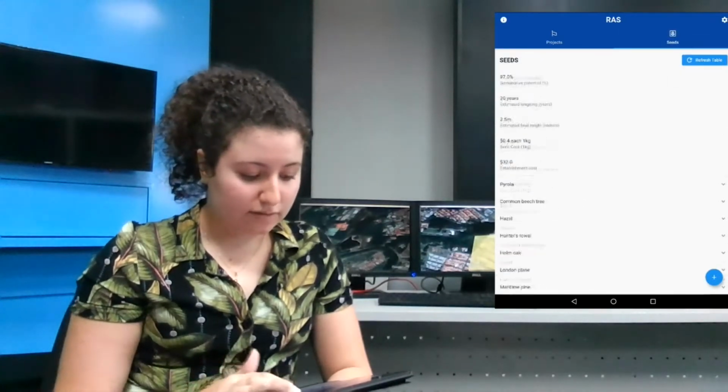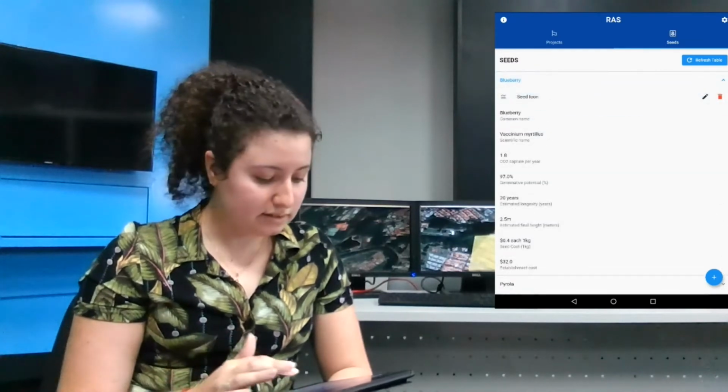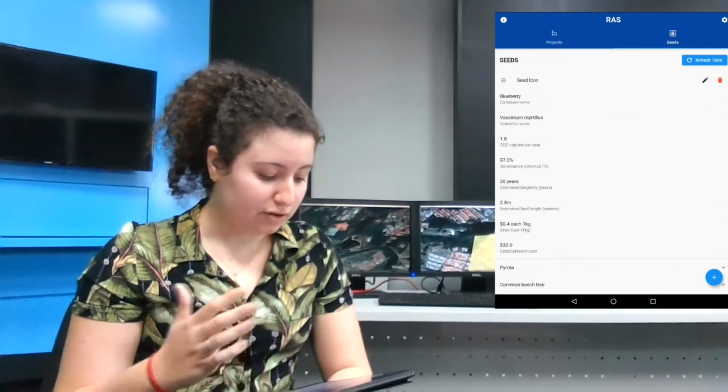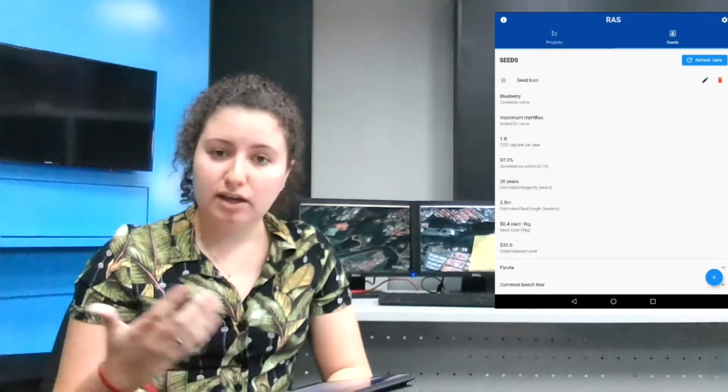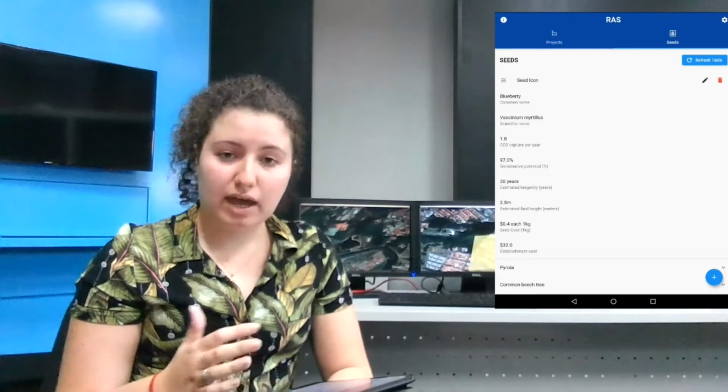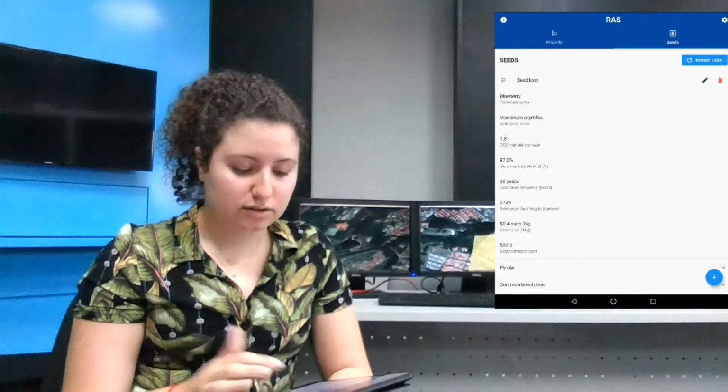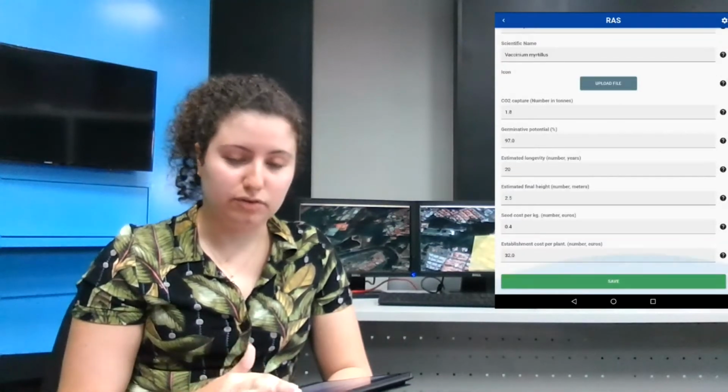So here we have a list of mock data seeds where we have all the information for them, like the common name, scientific name, CO2 capture per year, and so on. We can also edit and delete a seed. So if we hit edit, for example, we have all the information.